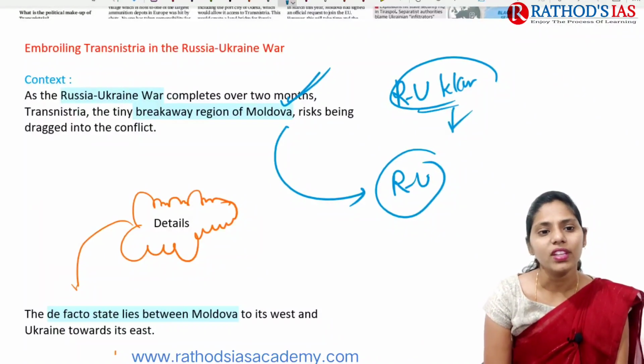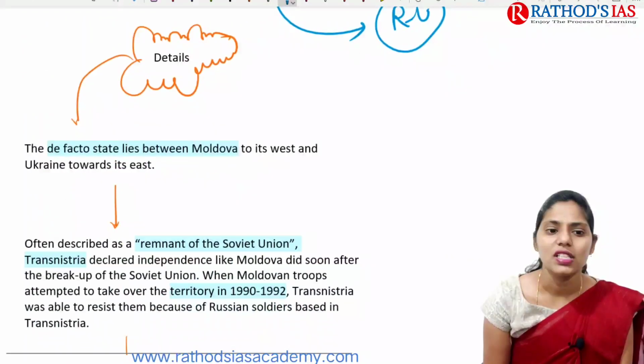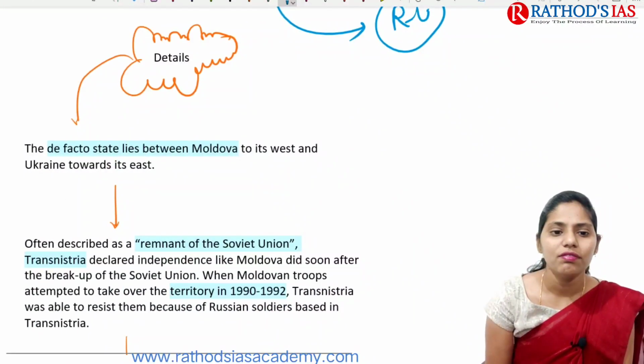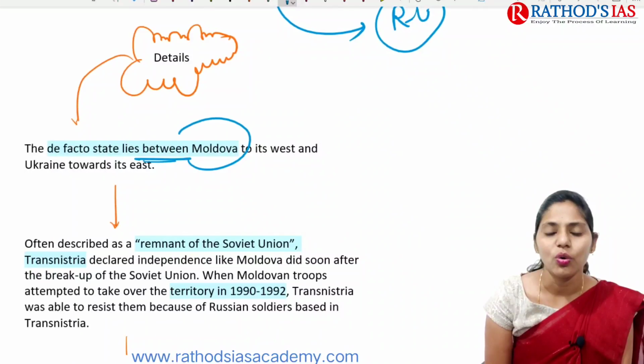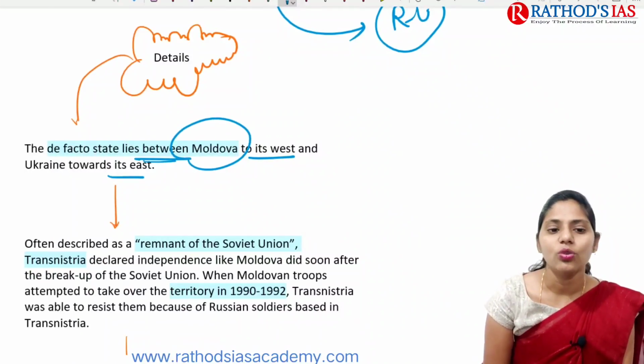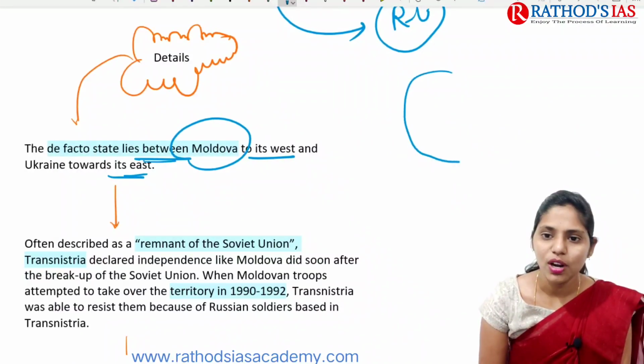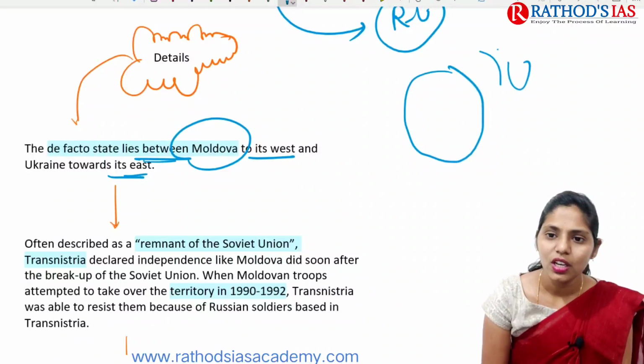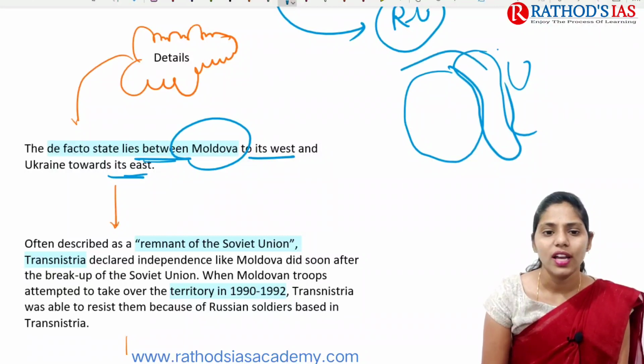If you see the details, it says that the de facto state lies between Moldova to its west and Ukraine to its east. So this is Moldova and this is Ukraine. Okay, so in between there is a small state. It is called